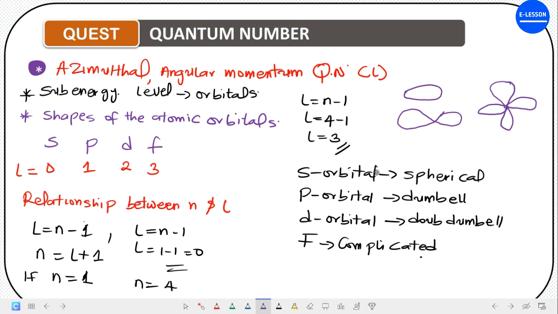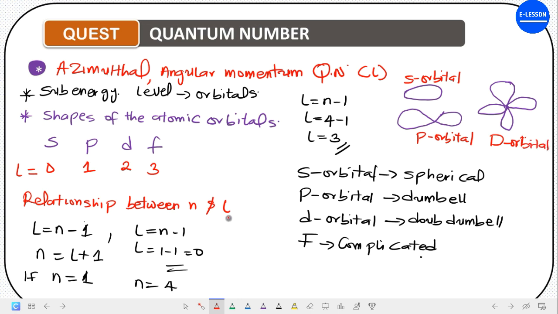When you see this shape, know that we are talking about the s orbital. Then this is the p orbital, and this is the d orbital. The shape of the f orbital is complicated.